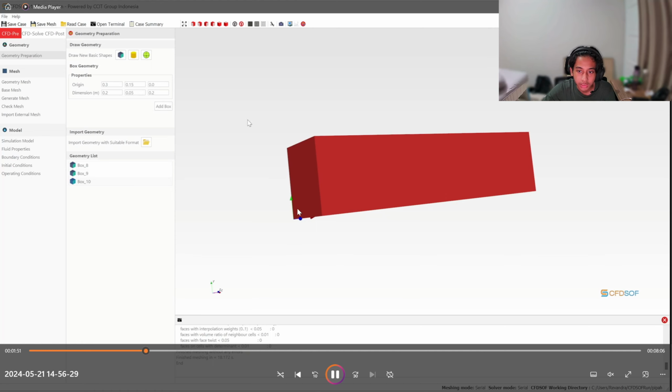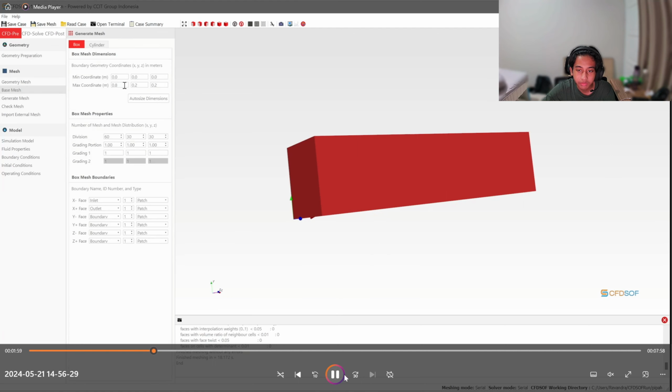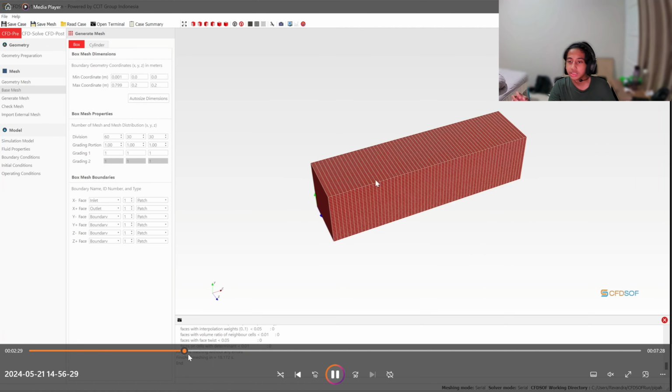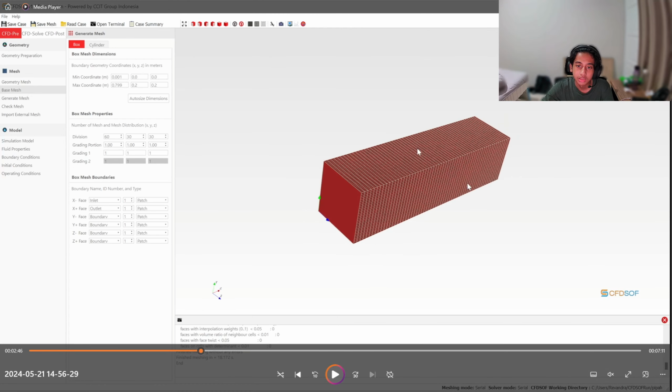After we have made the geometry like this, we move to the next step, which is making the helical pipe mesh, so that the software can identify the pressure drop at each dot in this square location. So I make the mesh.